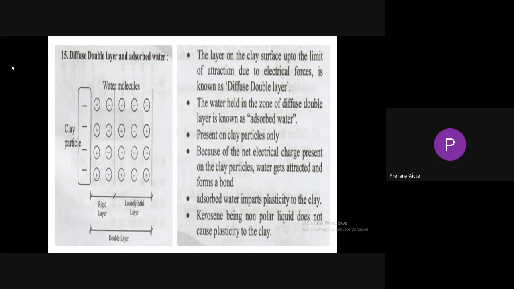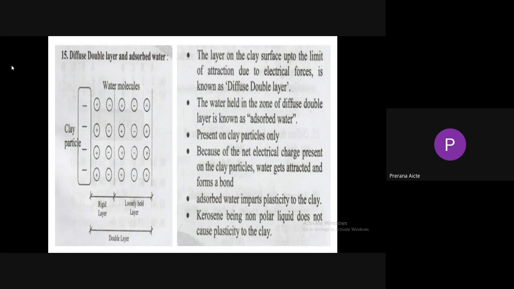Kerosene, being a non-polar liquid, does not cause plasticity to the clay. Kerosene does not consist of any charge. Electrically, it is neutral. There is no positive charge and no negative charge. That's why when soil is submerged in kerosene, it does not interact with the kerosene. So no swelling and no shrinkage will take place when soil is poured into the kerosene.